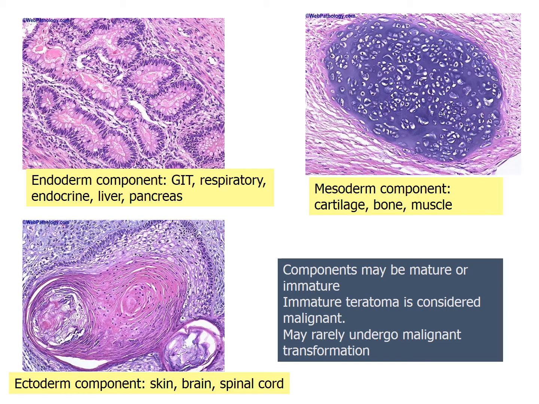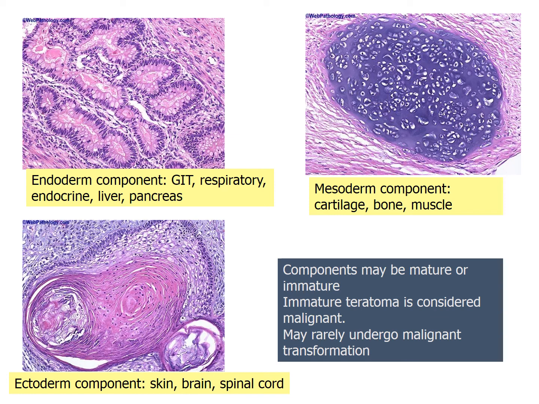Microscopically, we can see all three germ cell layers, which are the endoderm component, mesoderm component, and ectoderm component. The endoderm component can be from the GIT, respiratory tract, endocrine, liver, or pancreas. The ectoderm component that is usually seen is from the skin and the brain, and the mesoderm component that we see is from the cartilage, bone, and muscle.